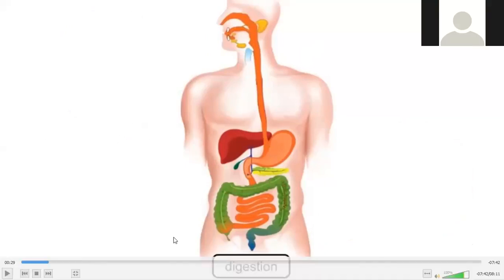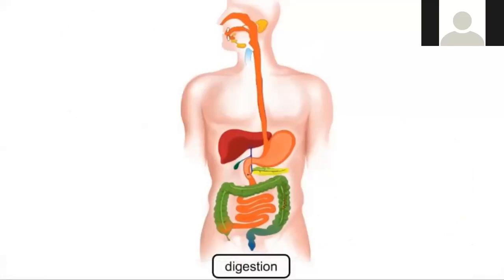And Raghav, you asked about the appendix, right? This part is the appendix, which is attached to the large intestine. It is a vestigial organ. Vestigial organ means there is no use at all of that organ.